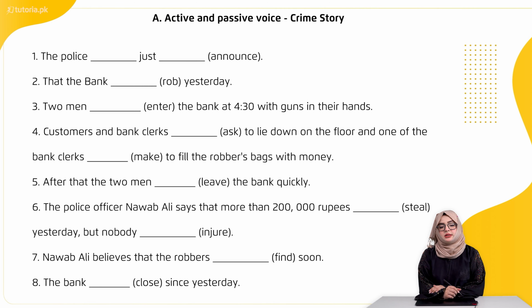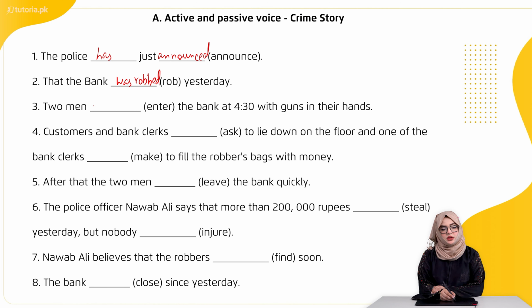So the first exercise is active and passive voice. It's a crime story and we have to fill the blanks. First is the police dash just dash and we have the word announce. So the police has just announced that the bank dash and we have the verb rob in brackets yesterday, that the bank was robbed yesterday. Two men dash and we have the word enter in brackets the bank at 4:30 with guns